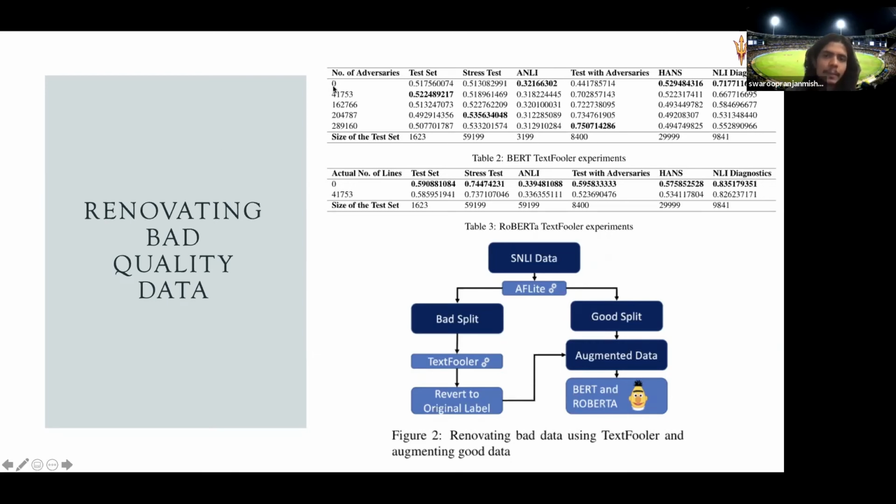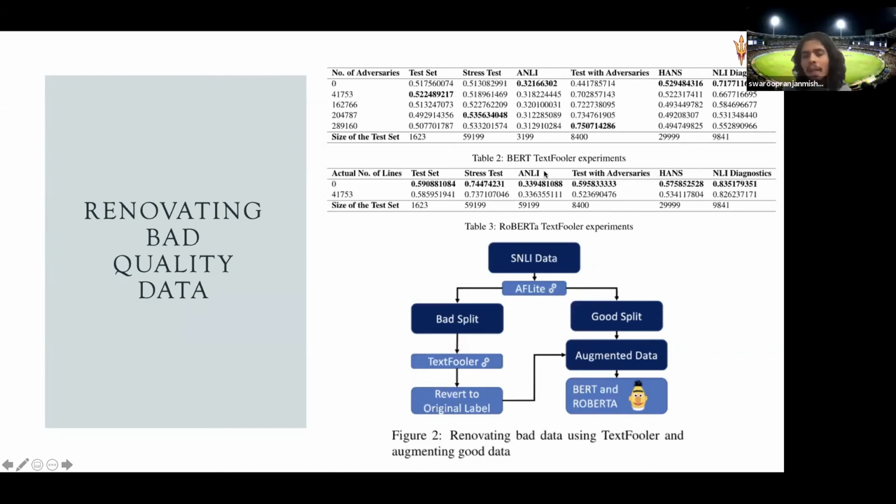What we do is change the number of adversaries in batches, and we test with different kinds of out-of-distribution data. For example, we train all this on SNLI, and testing happens on out-of-distribution datasets like the stress test, adversarial NLI, HANS and NLI diagnostic.